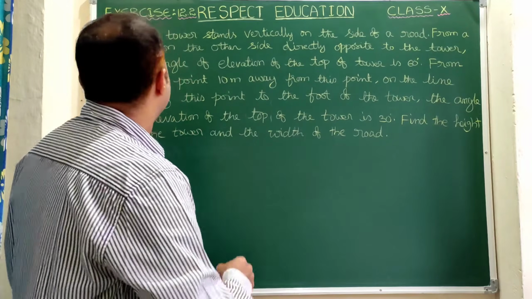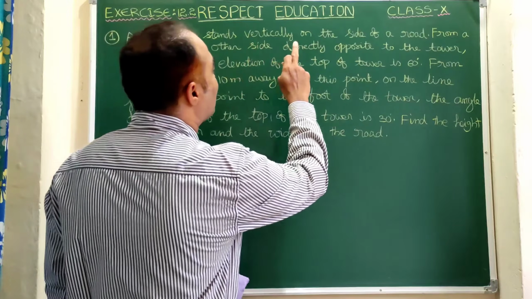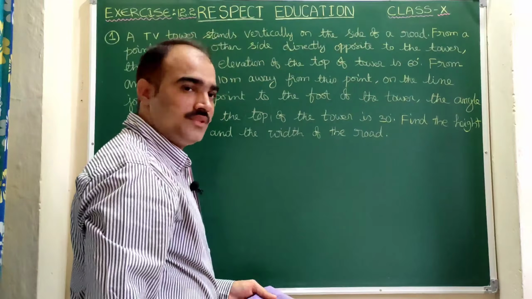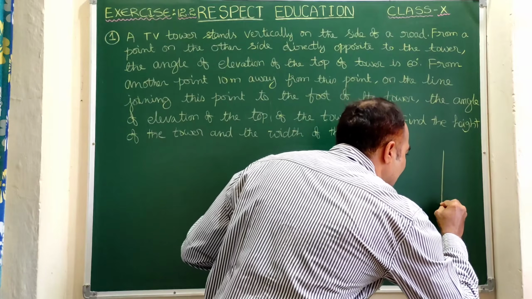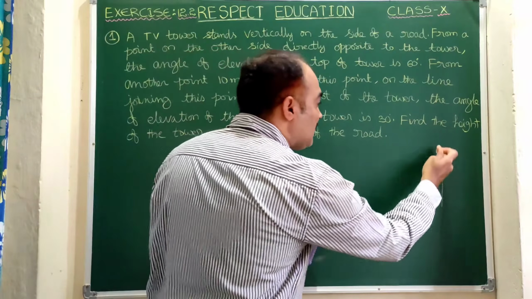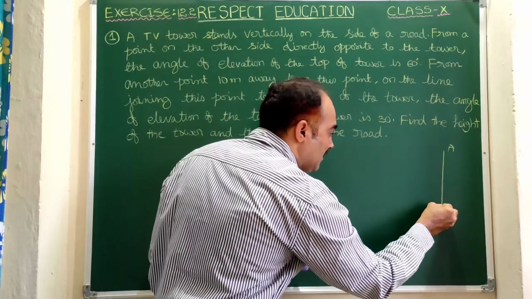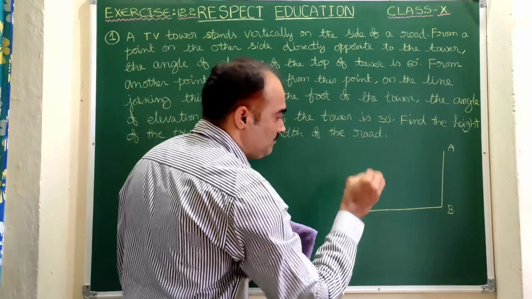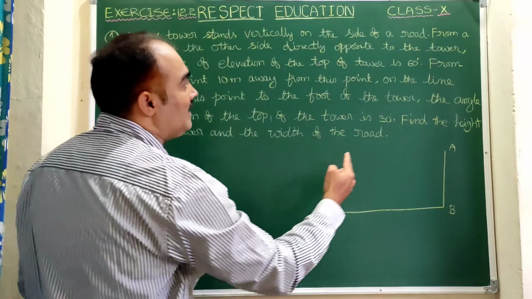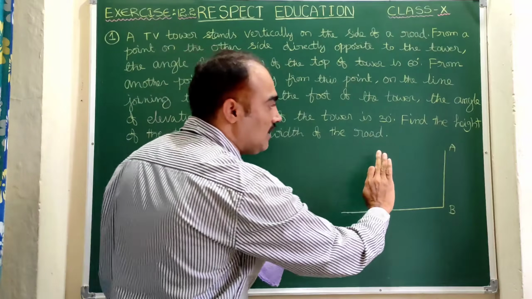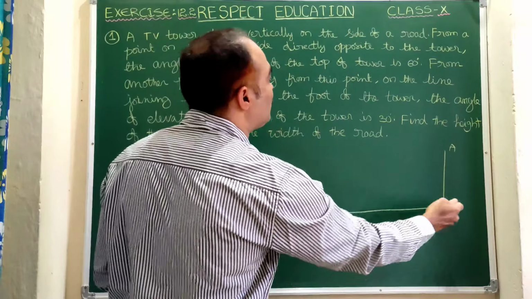Now we see exercise 12.2 question number 1. A TV tower stands vertically on the side of a road. So here let us take this as a TV tower. As it stands vertical, we can assume AB as the TV tower, and here we can take this as the road. Now from a point on the other side directly opposite to the tower, here you see tower is at the extreme right side. Now we can take its opposite side, means left side we have to take.